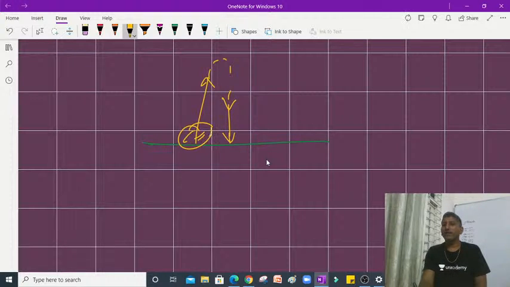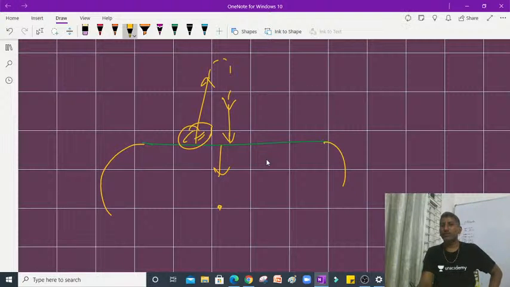This body tries to get zero potential energy. The ground is pulling this object towards its center. There is a force called the gravitational force between this object and the earth. The earth is also an object.